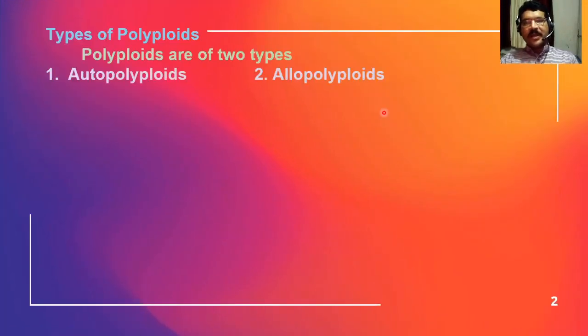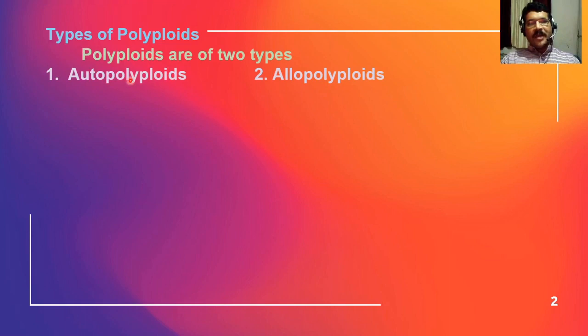We know very well there are two types of polyploids, autopolyploids and allopolyploids. We have already seen that when any cell or any organism contains more than two sets of chromosomes, then these plants or animals are called polyploids. These polyploids are again subdivided into two types. First is autopolyploids and second is allopolyploids.